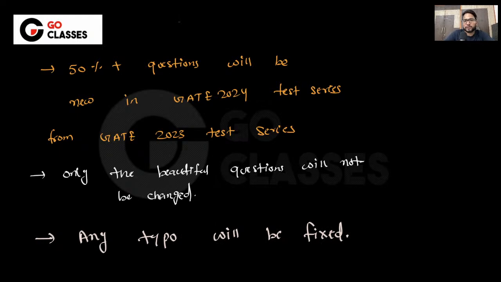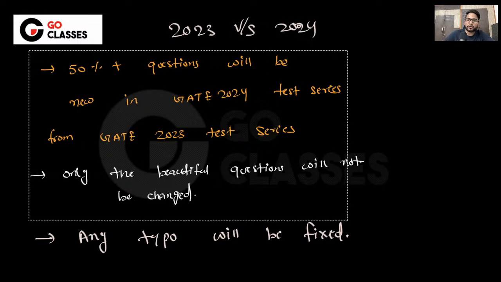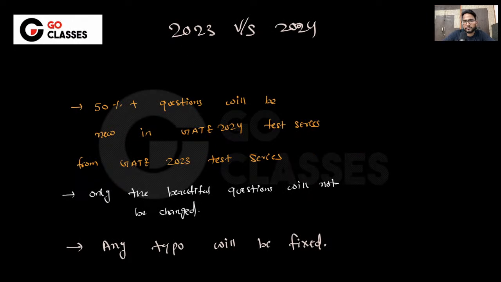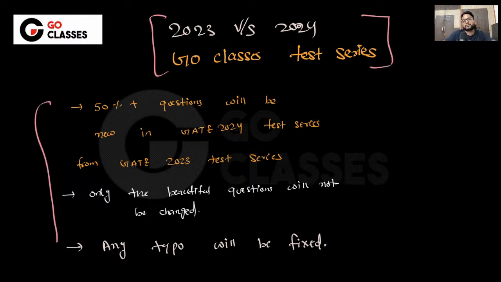This is the 2023 versus 2024 Go Classes test series. I'm not talking about the GATEOverflow test series here, I'm talking about the Go Classes test series only. So these three will be the differences.